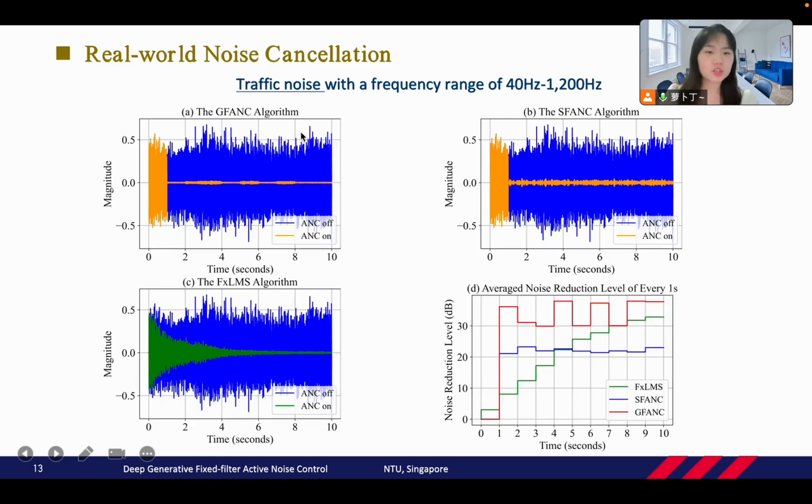The next simulation is on traffic noise. It is a broadband noise. On the traffic noise, GFANC and SFANC can respond very quickly to the noise. However, the adaptive algorithms need some time to work on the noise because they need some time to achieve convergence.